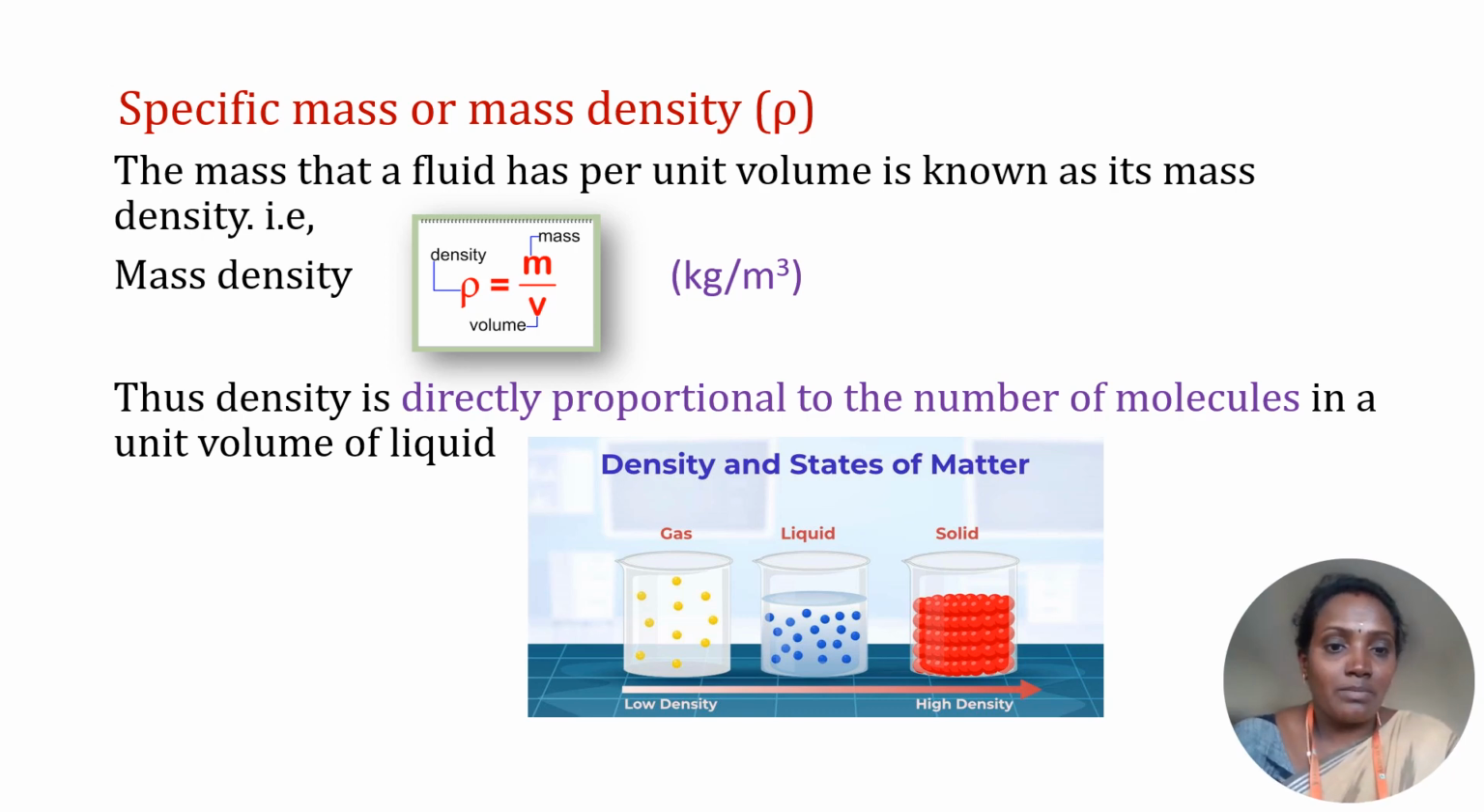Here is an example: density and states of matter. Here we have given three bowls: gas, liquid and solid. Gas has low density. Solid has high density.